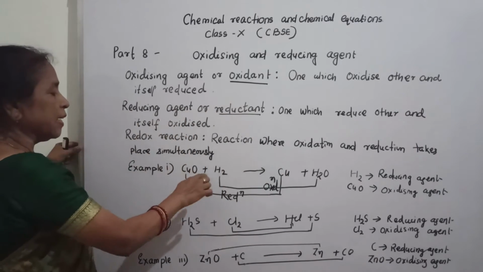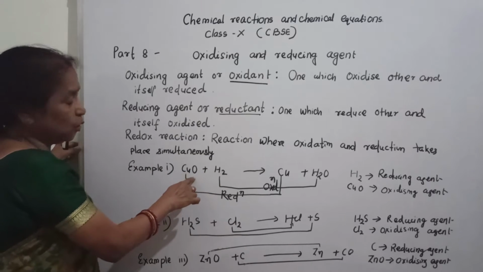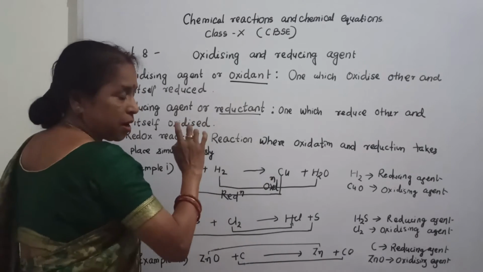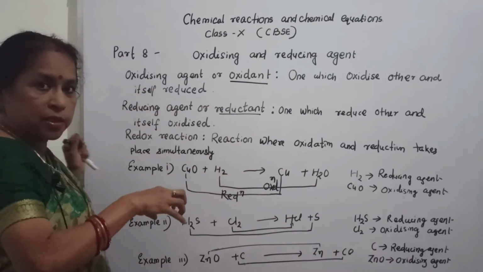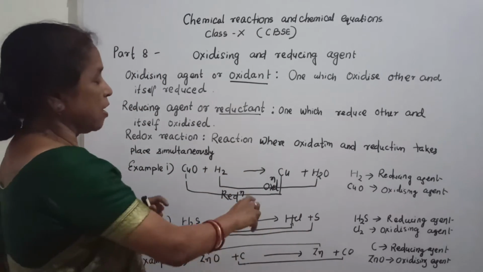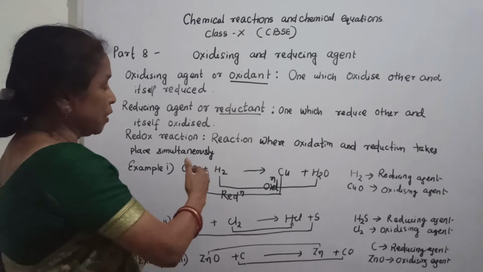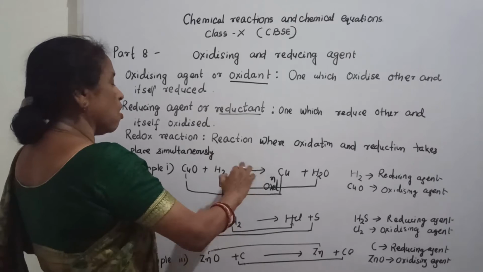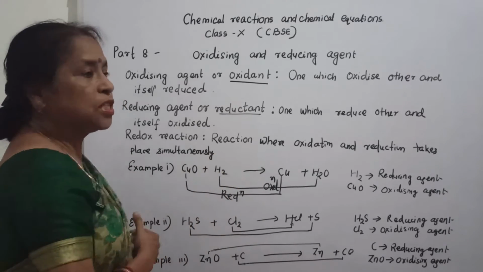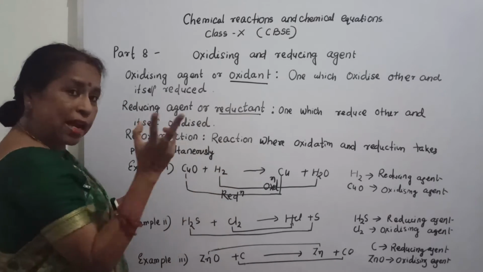That means it reduces copper oxide to copper, and it oxidizes itself. That means hydrogen is oxidized, so oxidation takes place. Hydrogen is oxidized to water. There are two reactants.